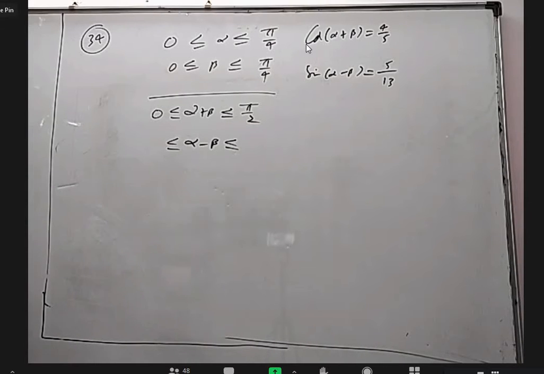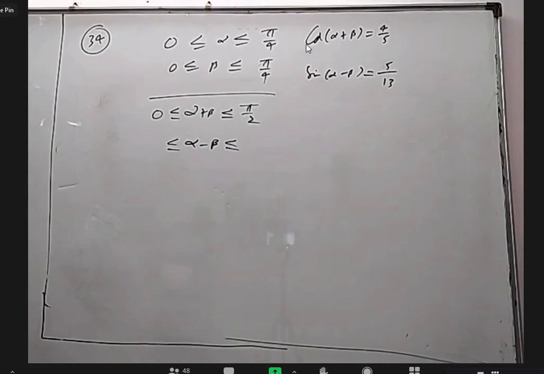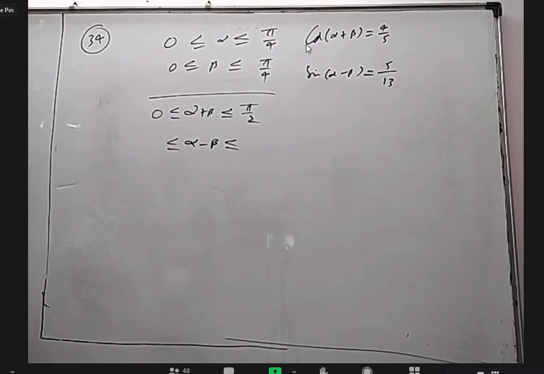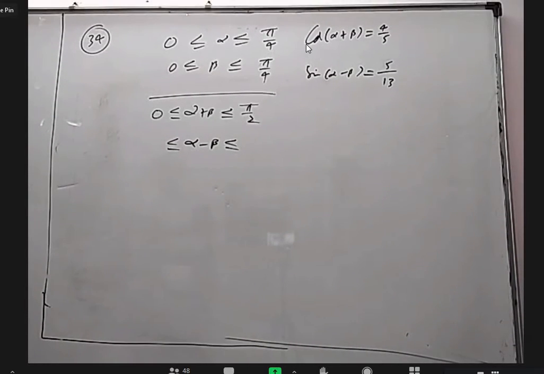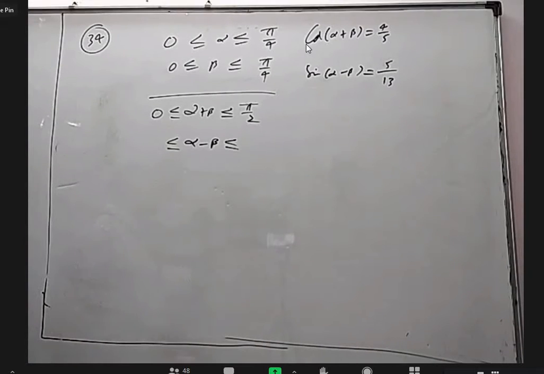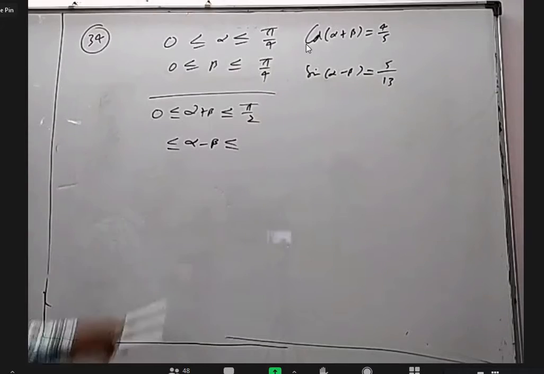Sir, always 0. No, sir, not 0 to 0. Maximum 90 and minimum minus 90. How can it be 90? Alpha minus beta, how will it be 90?